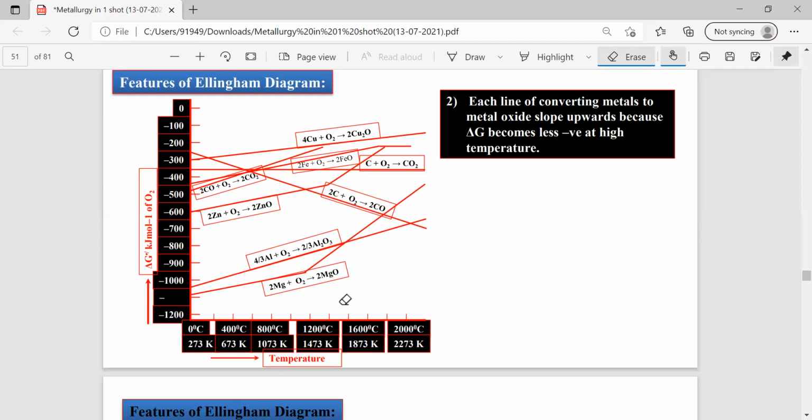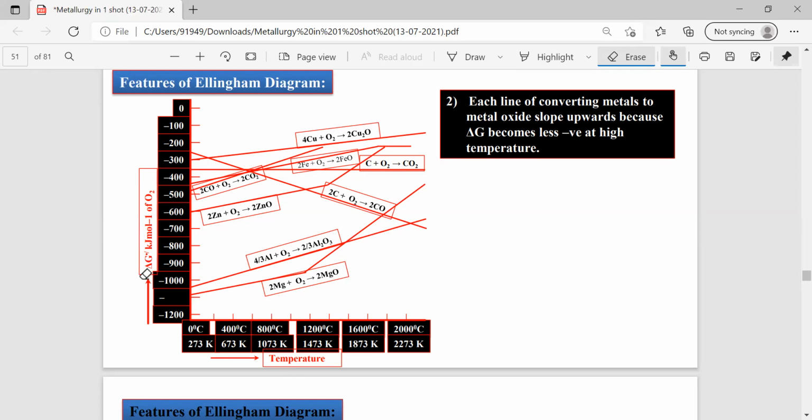But particularly at this temperature, nearly 1873 kelvins according to this graph, aluminum can reduce magnesium oxide and magnesium can reduce aluminum oxide. That is all about the reducing nature of metals depending upon delta G naught values versus temperature of the reaction. Here delta G naught means the standard change in Gibbs energy of a reaction.